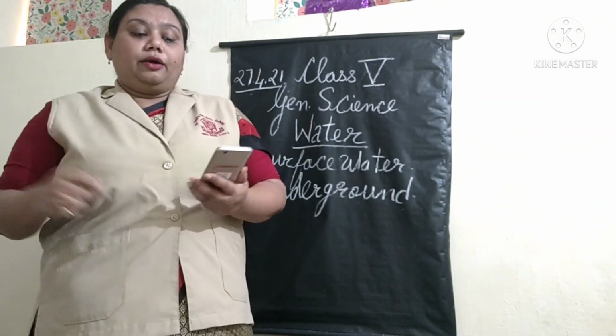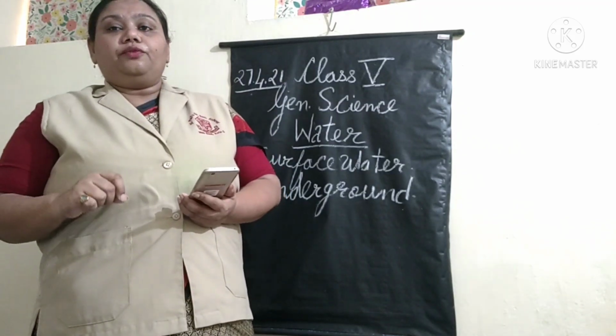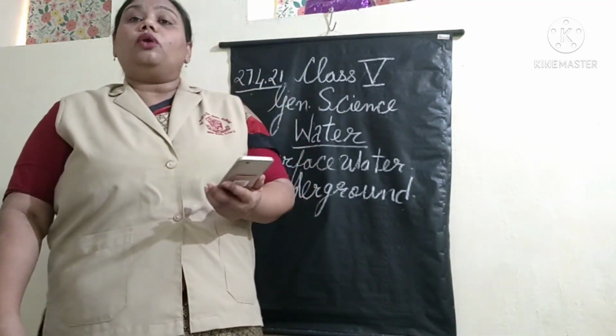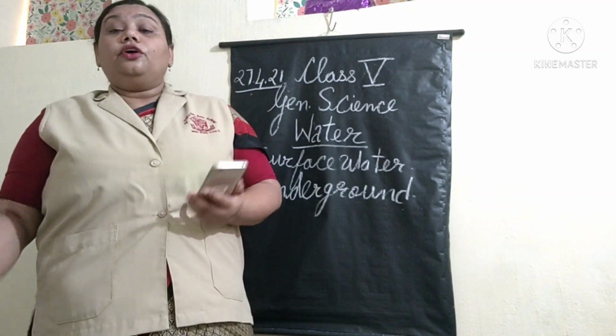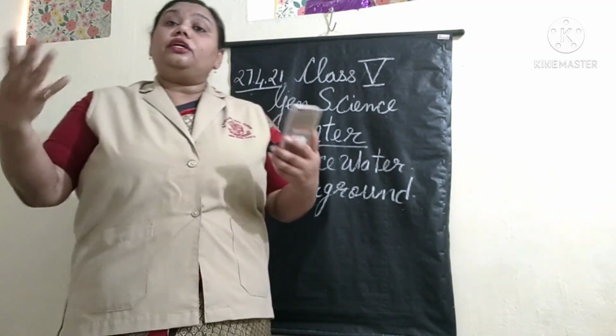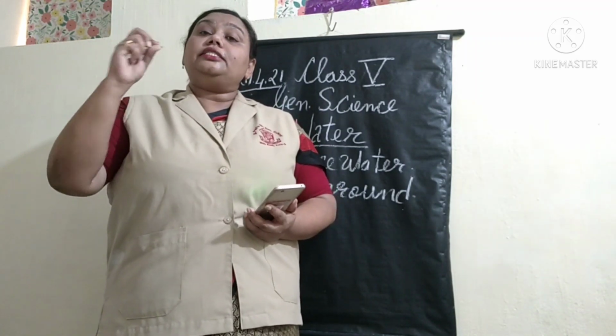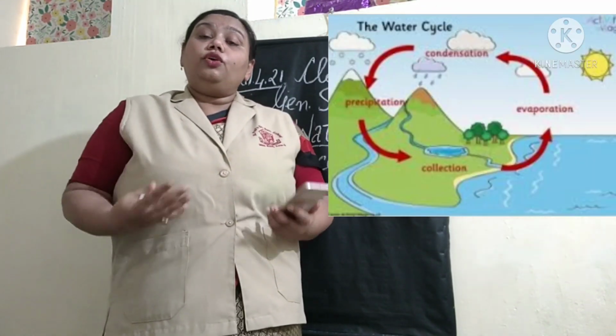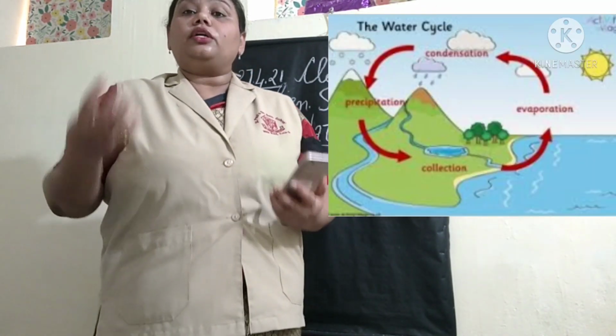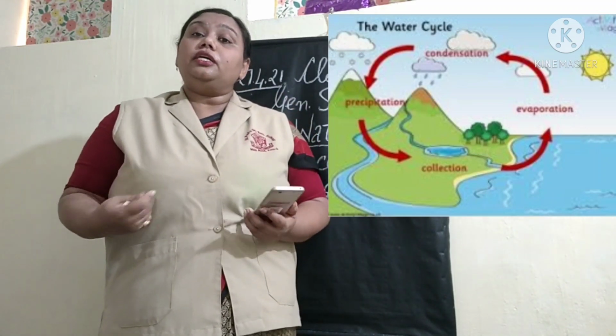Now, the next topic that we are touching on is the water cycle. If water is evaporating every day because of the sun's heat, then how do we maintain the water content on the face of the earth?